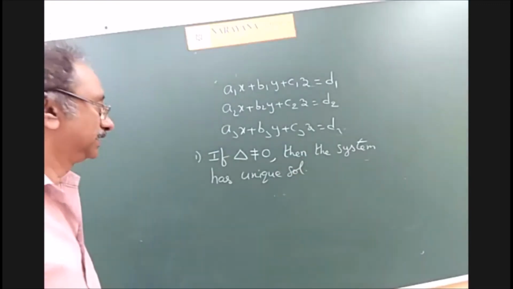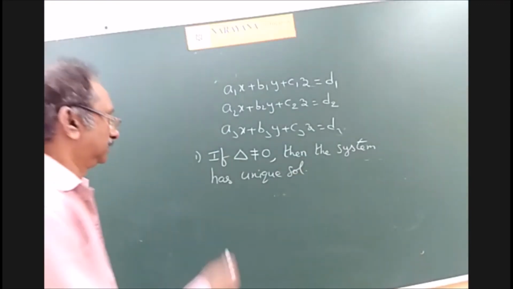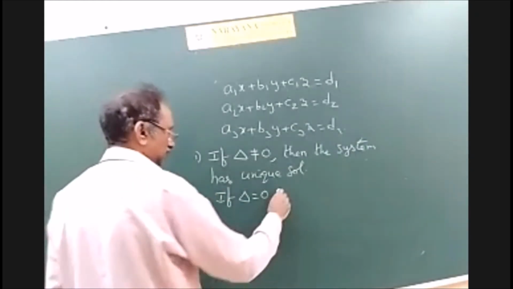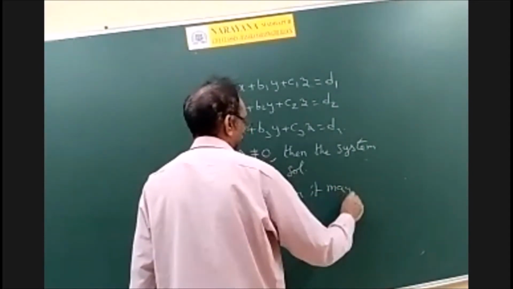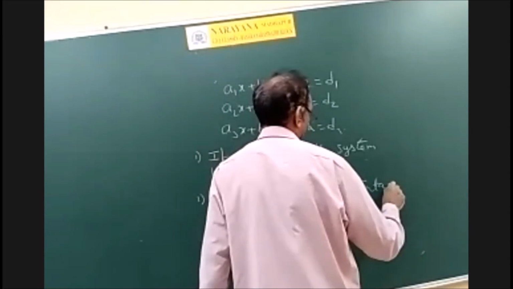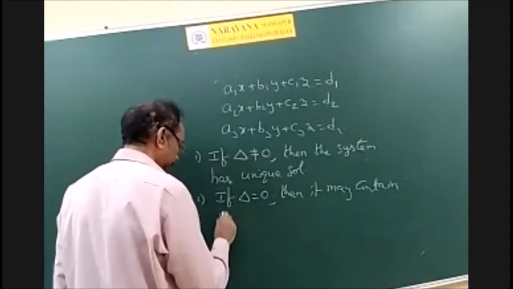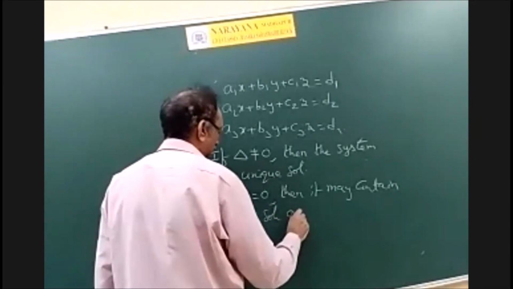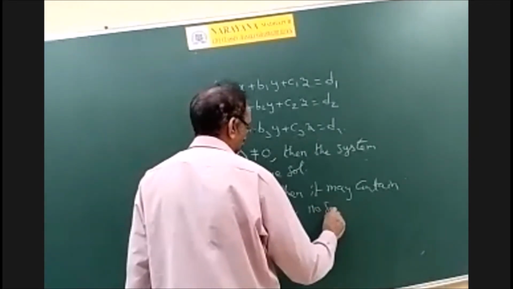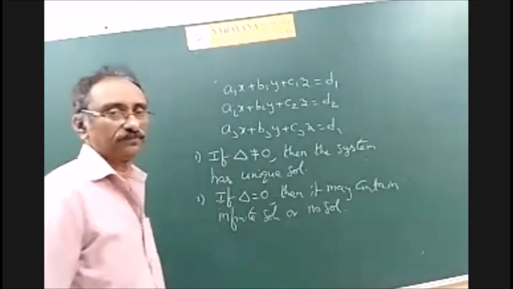The solution is given by delta x by delta, delta y by delta, and delta z by delta. If delta is equal to 0, then it may contain infinite number of solutions or no solution also, right?